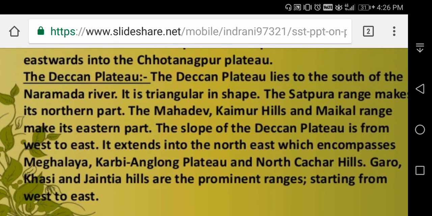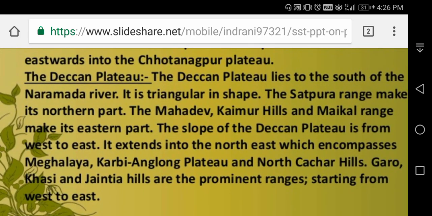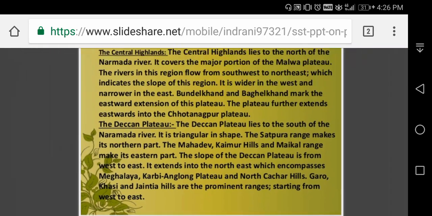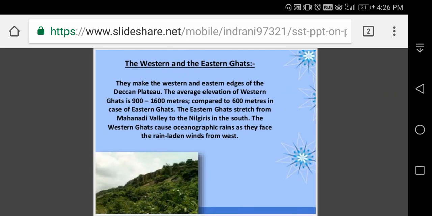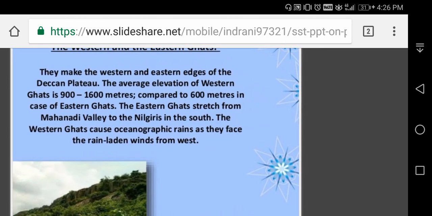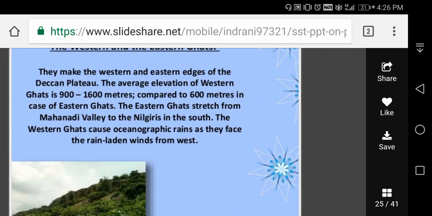It extends to the northeast, which encompasses Meghalaya, Karbi Anglong Plateau, and North Cachar Hills. Garo, Khasi, Jaintia Hills are the prominent ranges starting from west to east. Also you can see that it includes Eastern and Western Ghats.